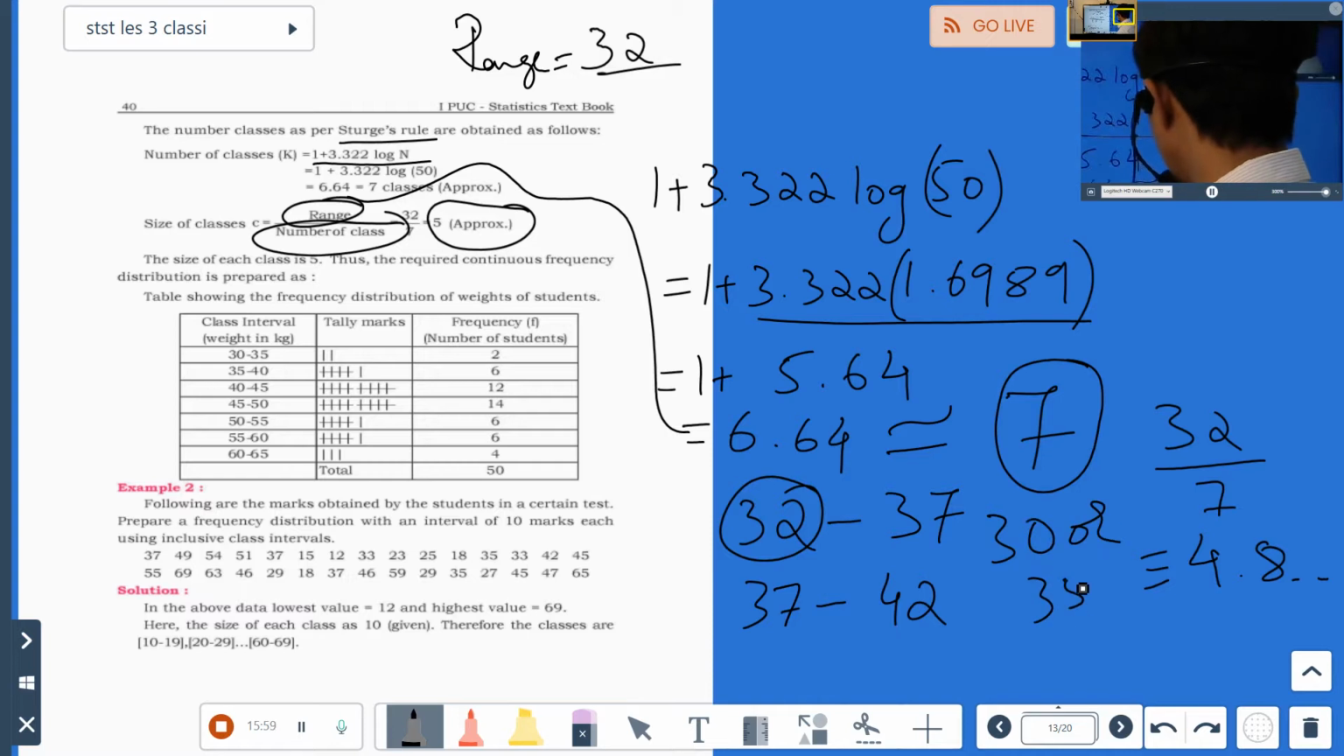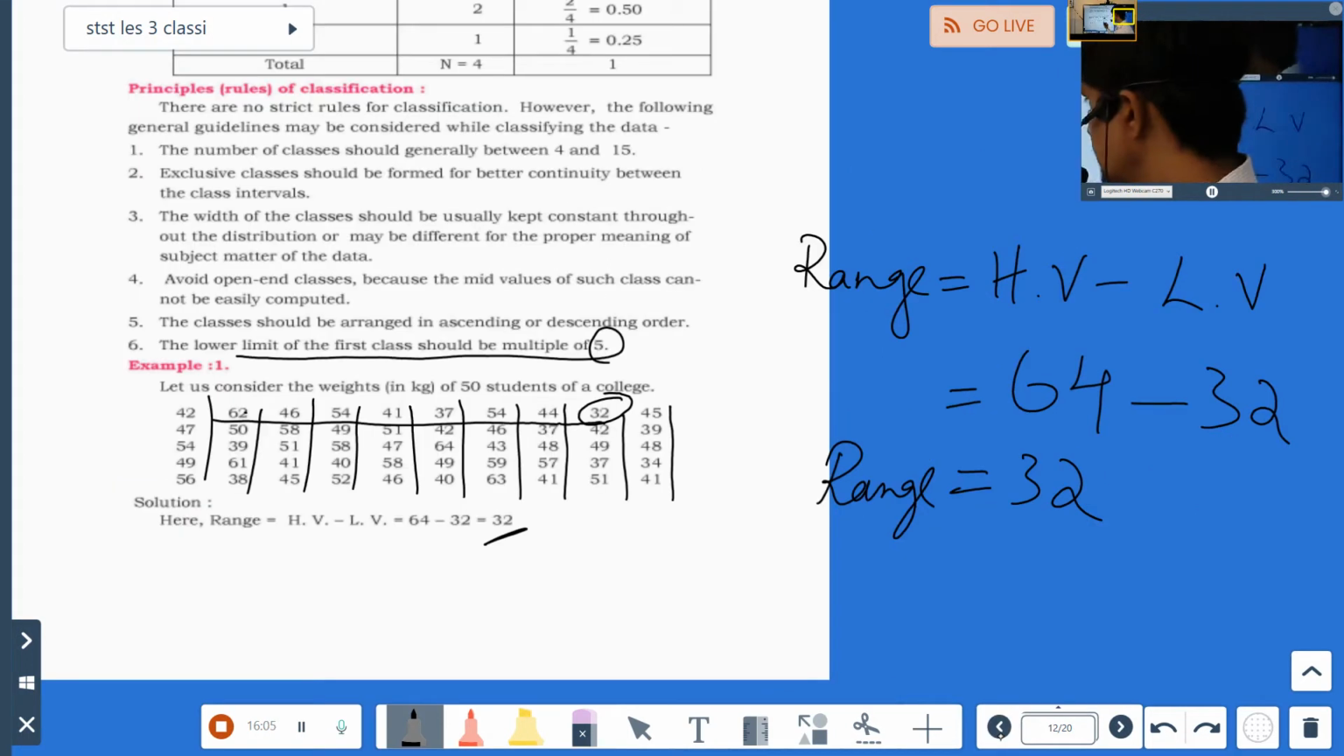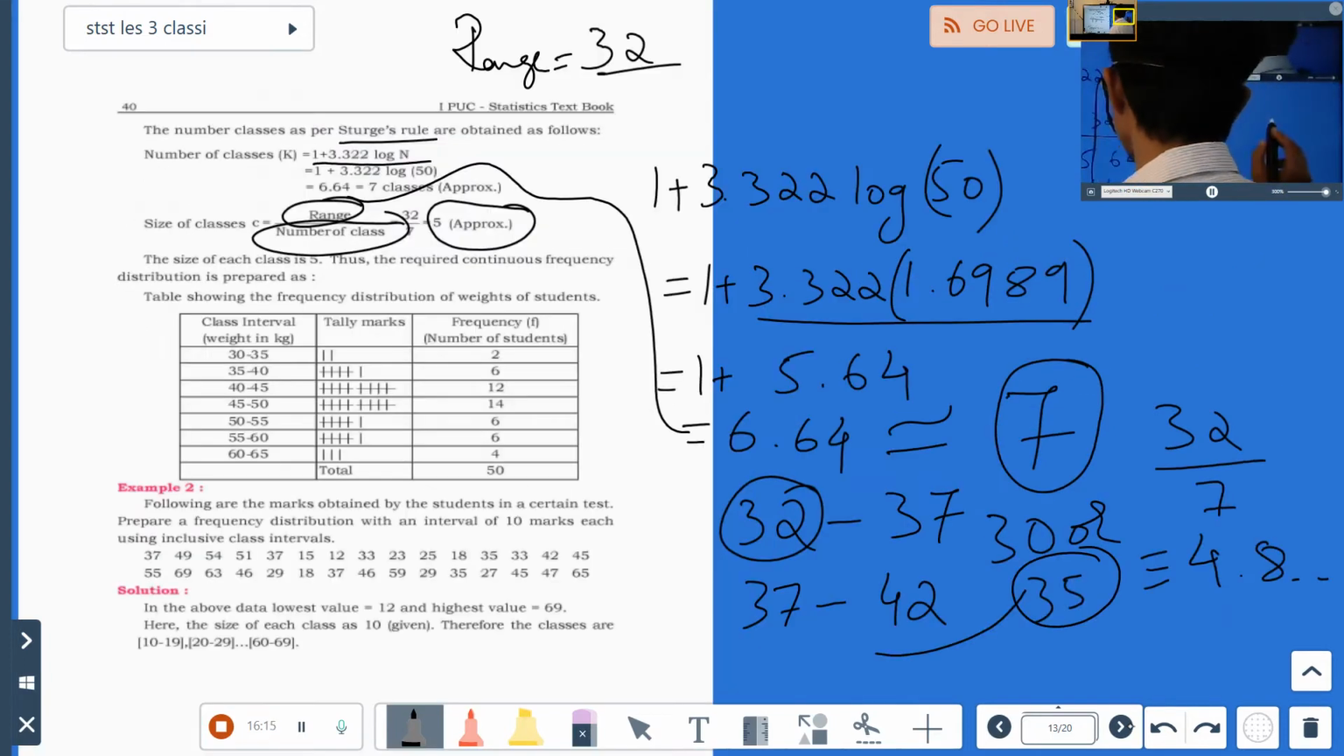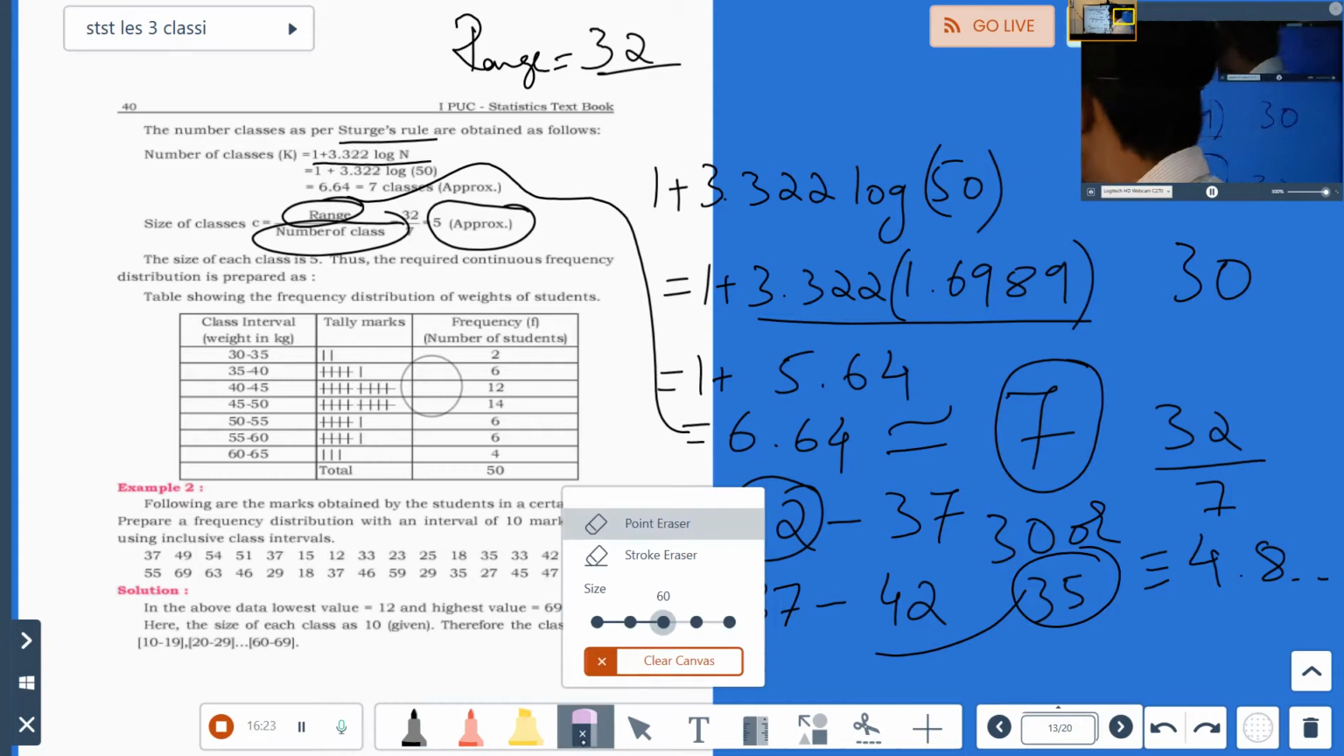30 or 35. But if we write 35, we will miss a number. We are having 32 as a number. Remember, it is the lowest number here. We'll miss it, because of that our classes will start from the number what? It will start from 30. Okay, so now next, how to do.